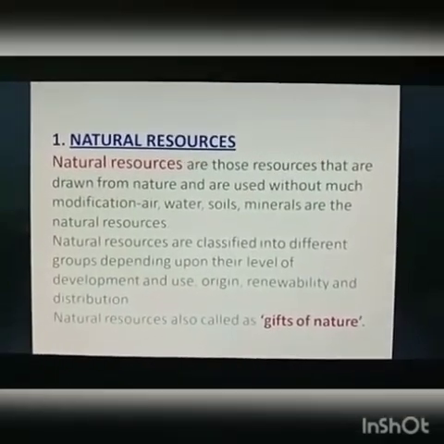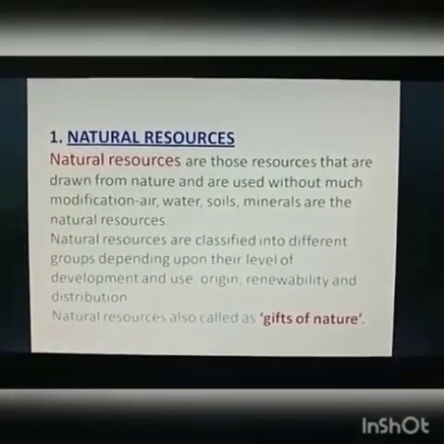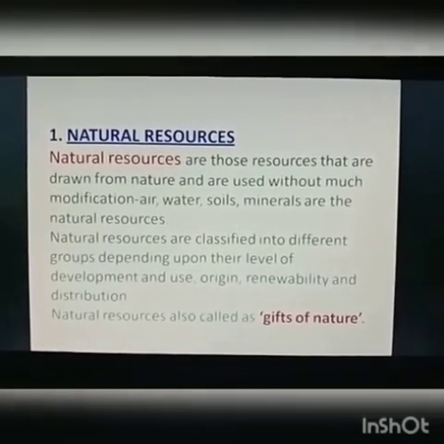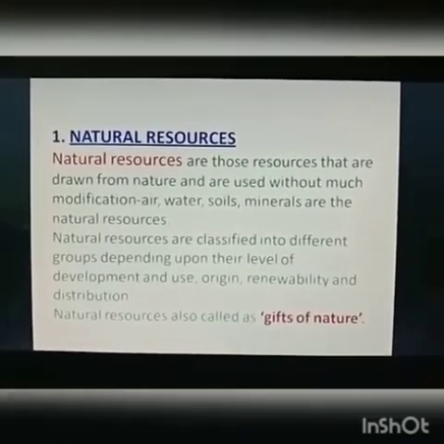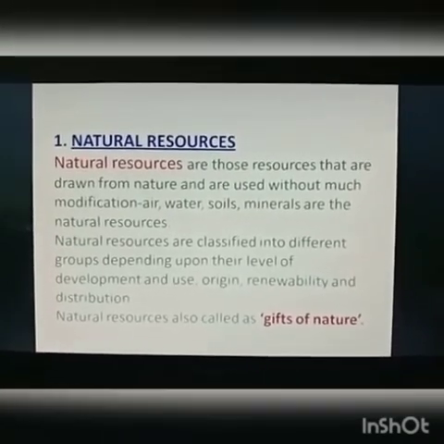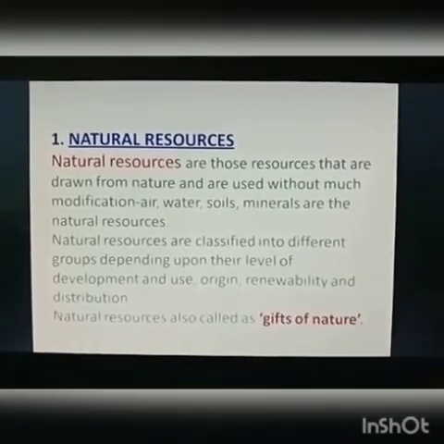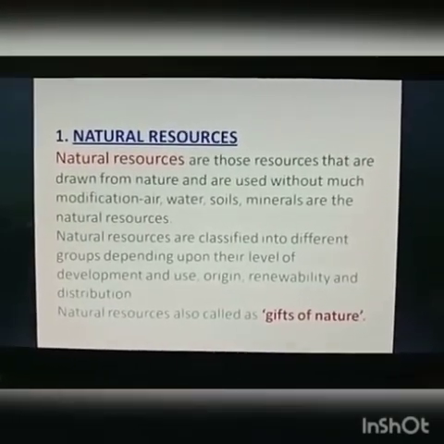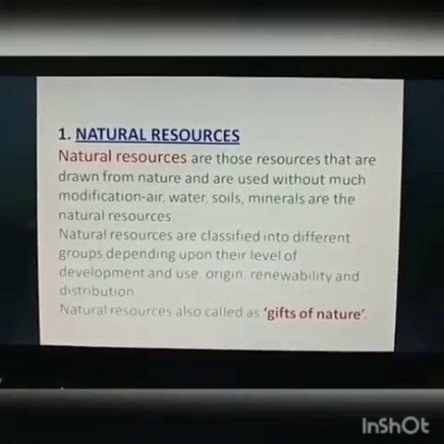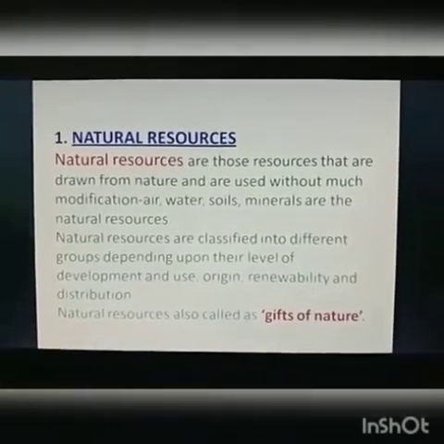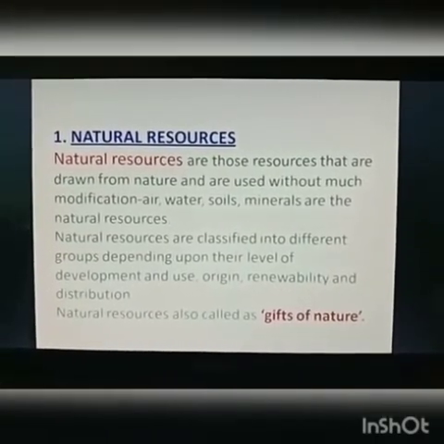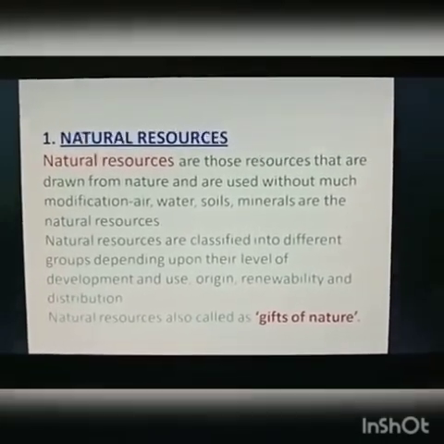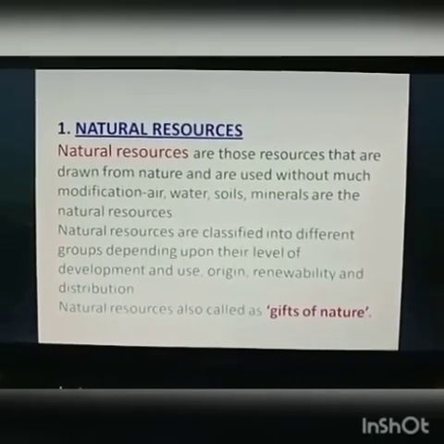Now first of all, we will start with our first type of resource, that is natural resources. What are natural resources? Natural resources are those resources that are drawn from nature and are used without much modification. Air, water, soil, minerals are the natural resources that we use as they are from nature. Natural resources are classified into different groups, depending on their level of development and use, origin, renewability and distribution. Natural resources are also called gifts of nature.